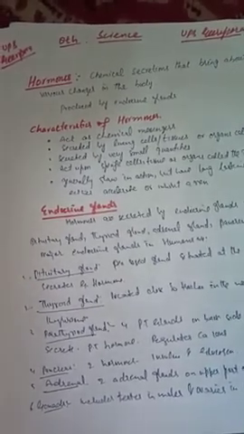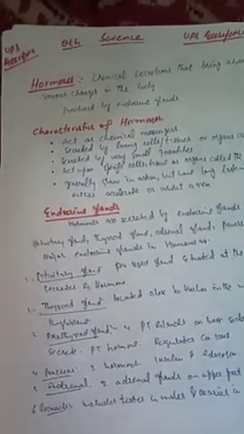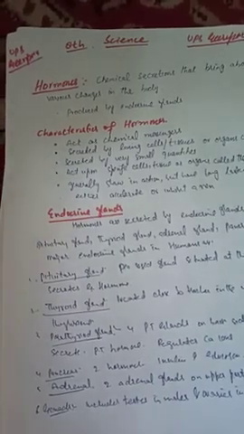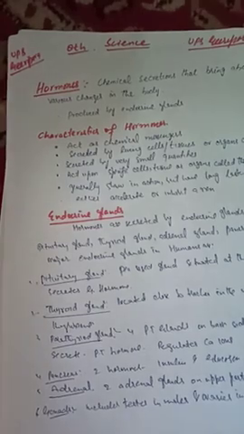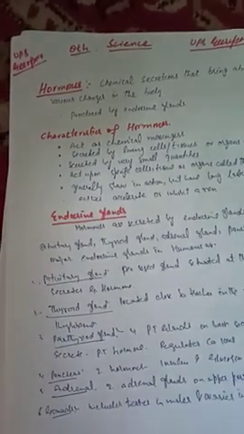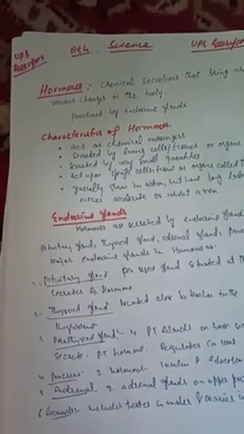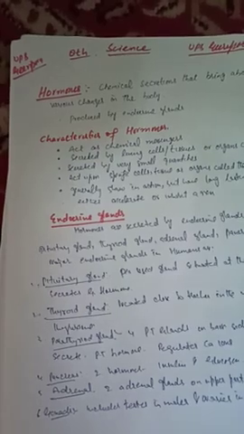Today we will learn about hormones, characteristics of hormones and some endocrine glands. Hormones are chemical secretions that bring about various changes in the body. They are produced by endocrine glands. These glands release hormones into blood to reach specific target sites. Production of hormones is under the control of hormone produced from pituitary glands.